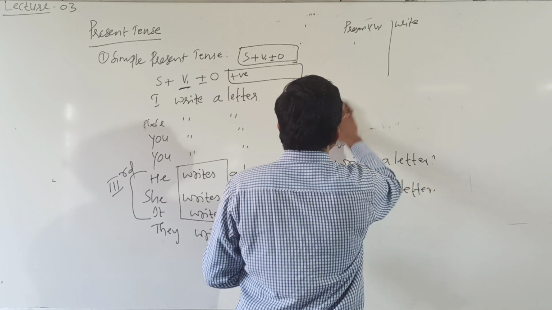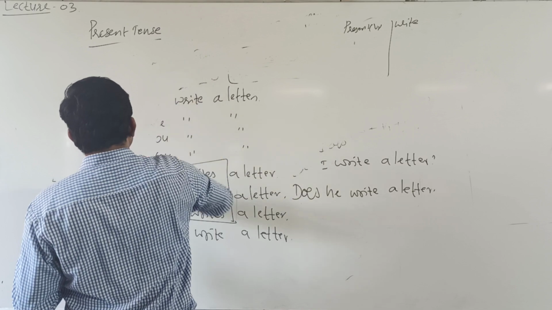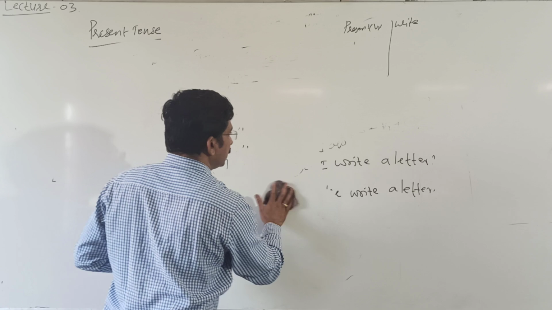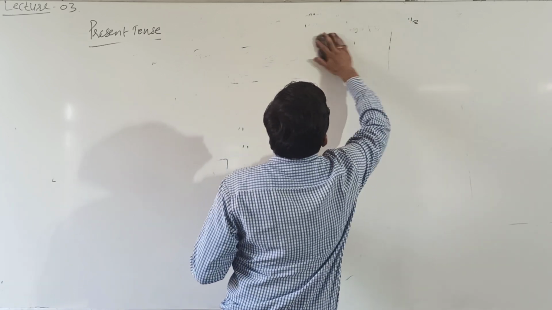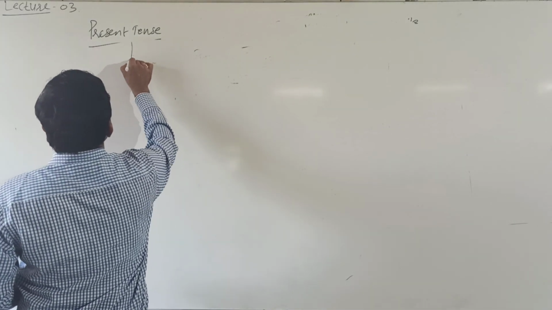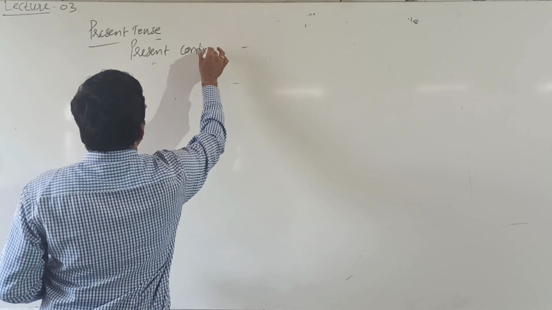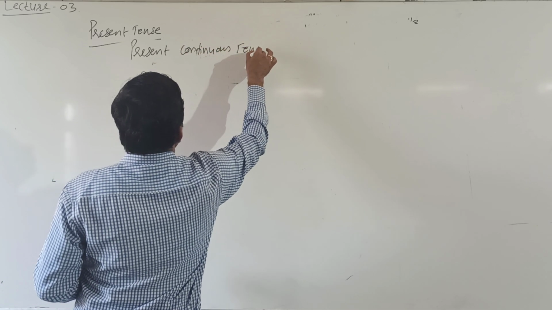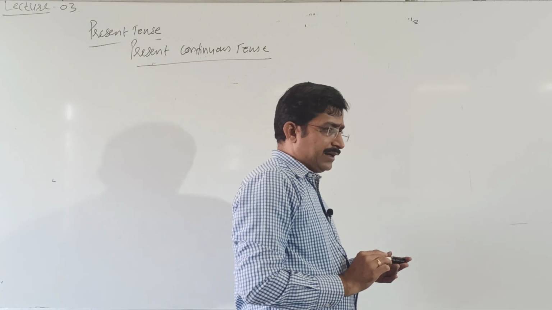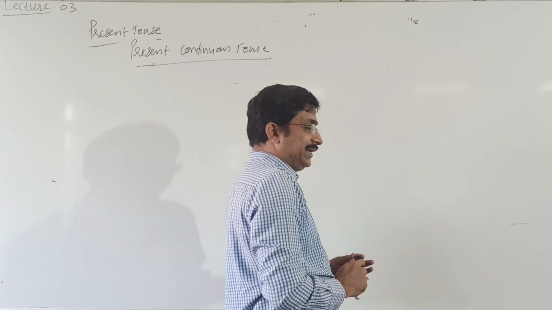Next, present continuous tense. Here we use be forms of primary auxiliary.